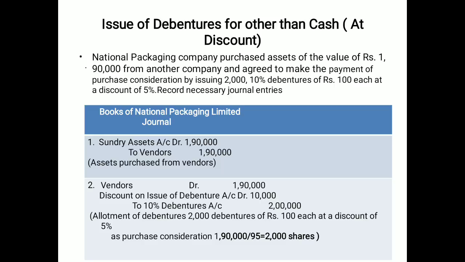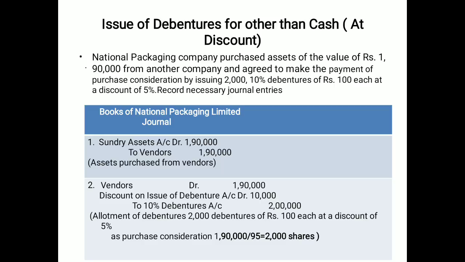You have to put the 5 rupees in front of the discount, it is a loss, and the face value of 100 in front of the debentures, and multiply by the number of debentures calculated. How will you calculate it? Total amount payable 1,90,000 to the debenture holders divided by the discounted value, 100 minus 5 is 95. So 2000 debentures. Multiply all the figures of discount and debentures by that 2000. So I think this is the scheme.